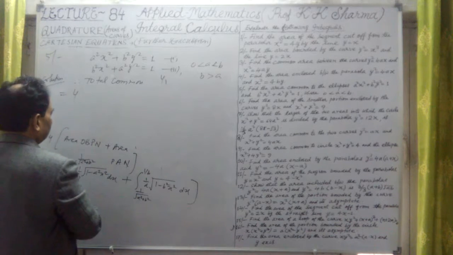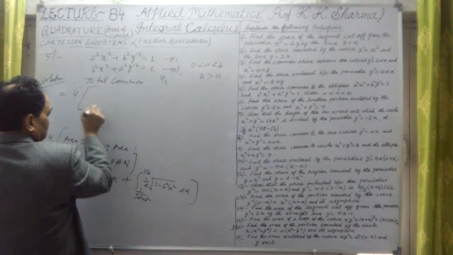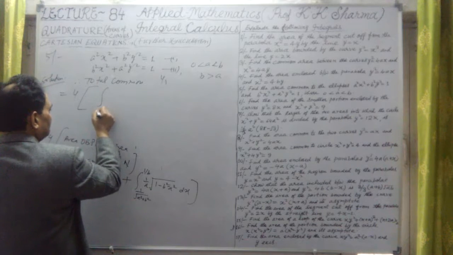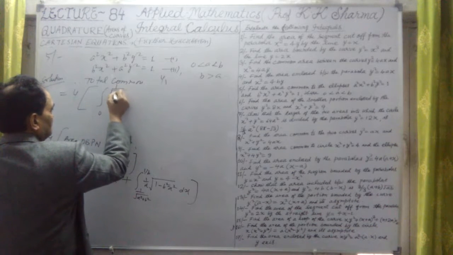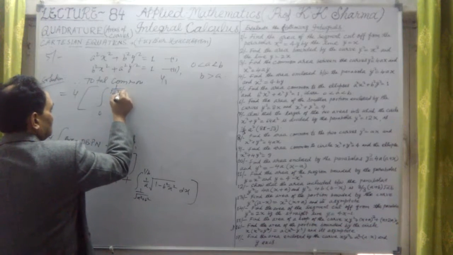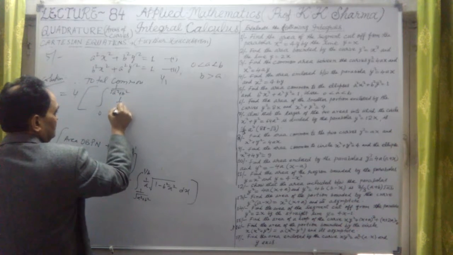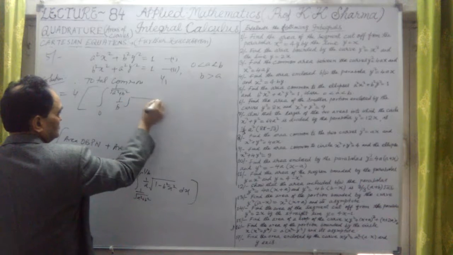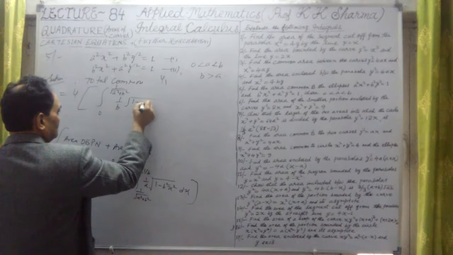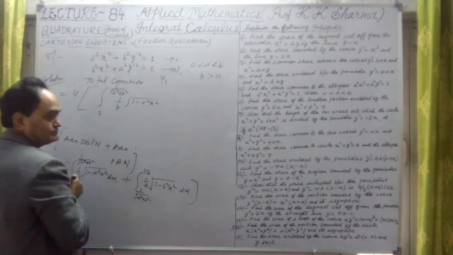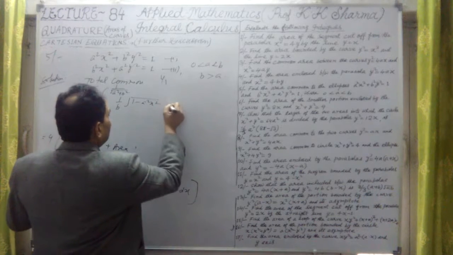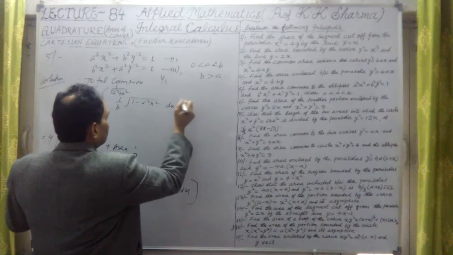This is 4 times the first limit 0 to 1 upon under root a square plus b square. I'm just writing here 1 upon b, which is constant, under root 1 upon a square minus x square, into dx. Plus sign.